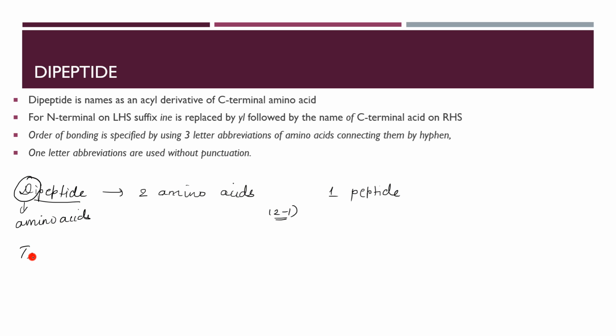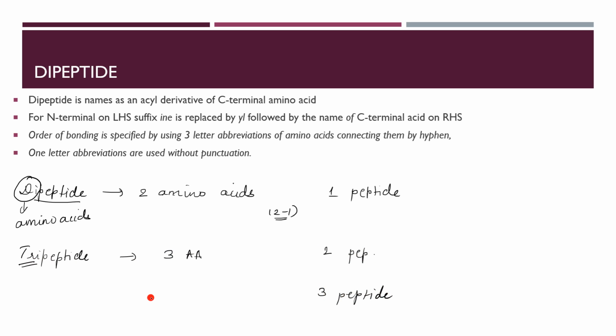Suppose I write tripeptide. What do you think will be the number of amino acids? Here, tri stands for what? The number of amino acids. So how many amino acids should I write here? Yes, students. Three amino acids. And how many peptide linkages? Two peptide linkages. Getting it? Suppose I have three peptide linkages.